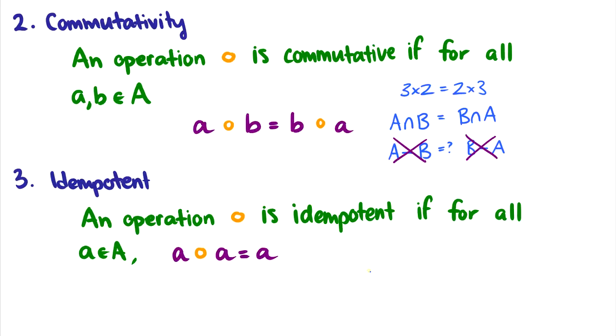However, what about multiplication? So if I do 3 times 3, do I get 3 back? No, I don't. I get 9 back. So multiplication under the real numbers and integers would not be idempotent. So those are 3 properties. We do have one more.